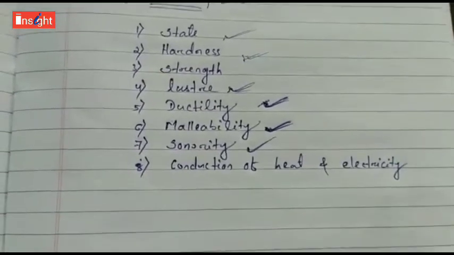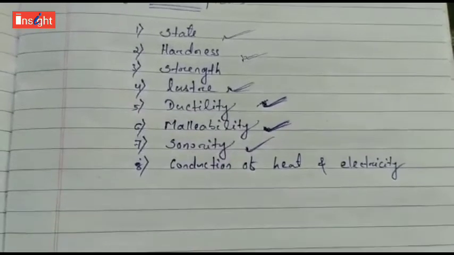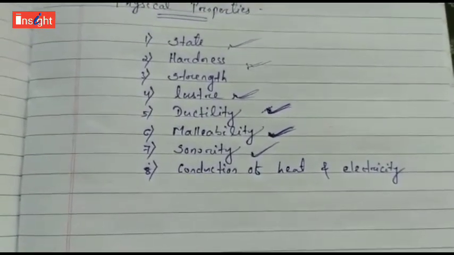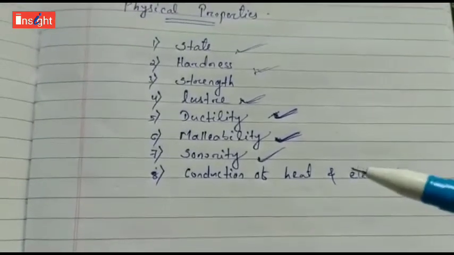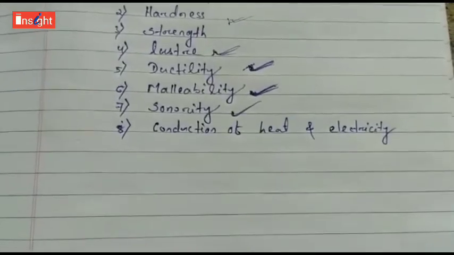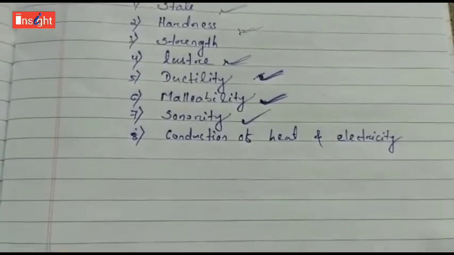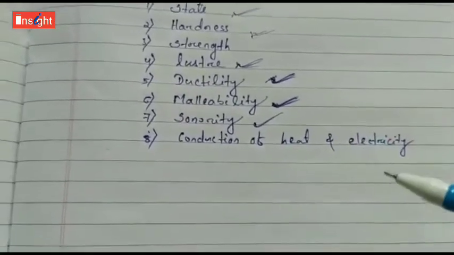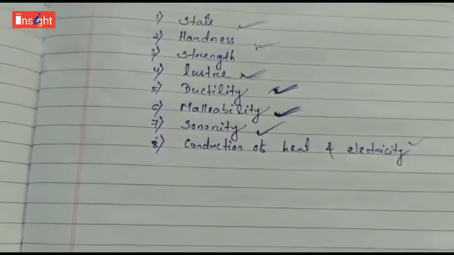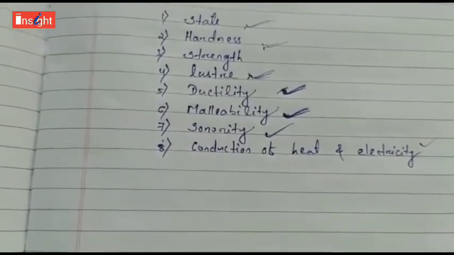When metals strike a hard surface, they produce a sound. So the metals that produce a sound on striking a hard surface are said to be sonorous, and that property is called sonority. Some metals are used to make cooking utensils because they are good conductors of heat, and metals are also good conductors of electricity. So we can say that metals are good conductors of heat and electricity.